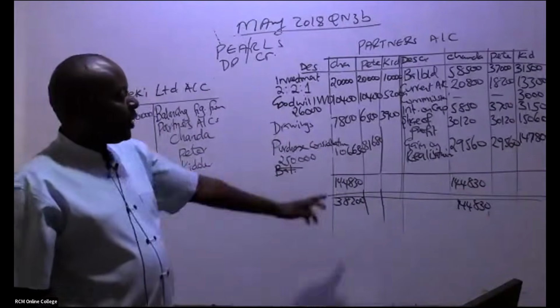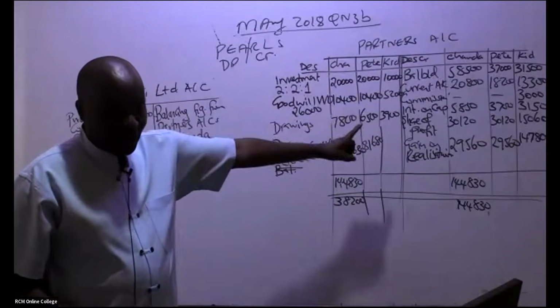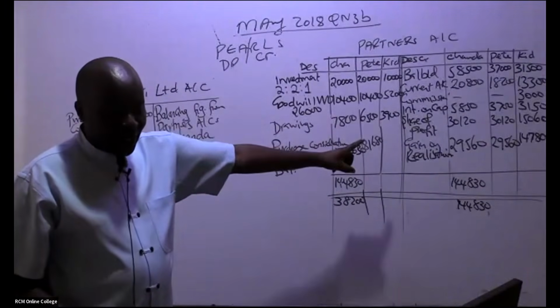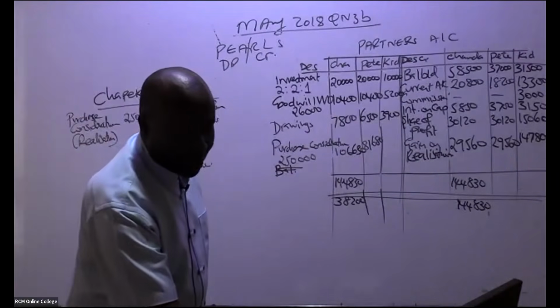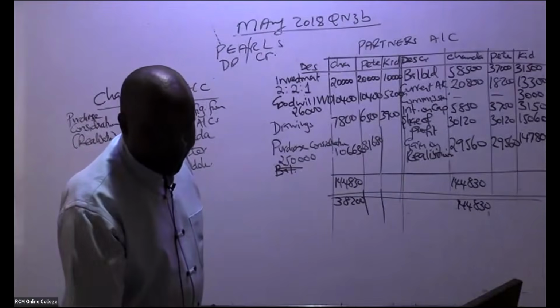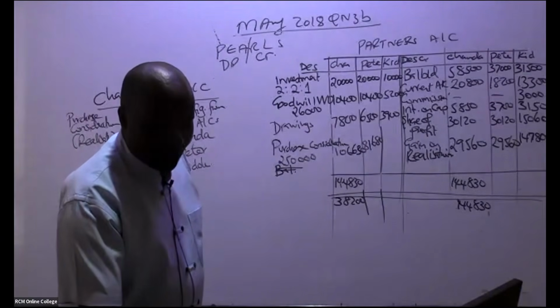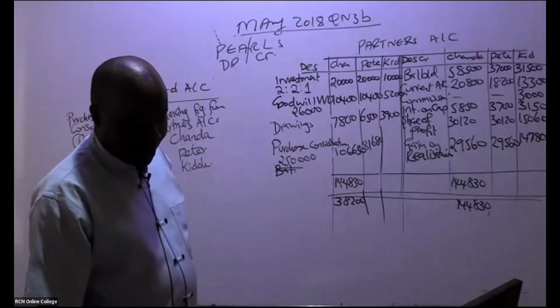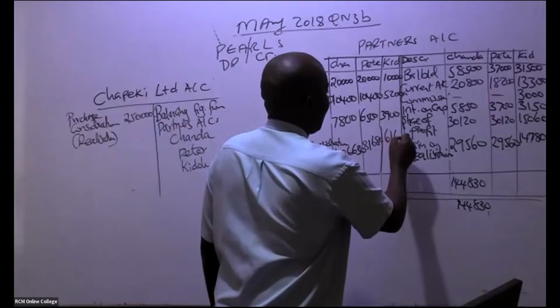How about the balancing figure for Kidole Sambusa? Be keen: 61,690.